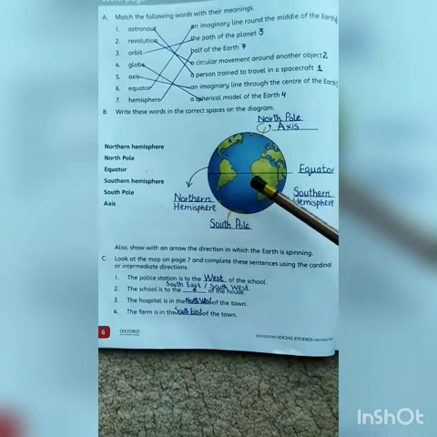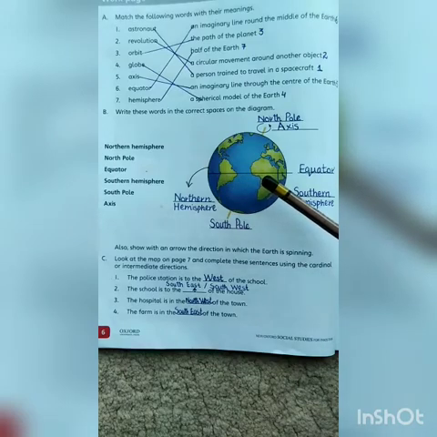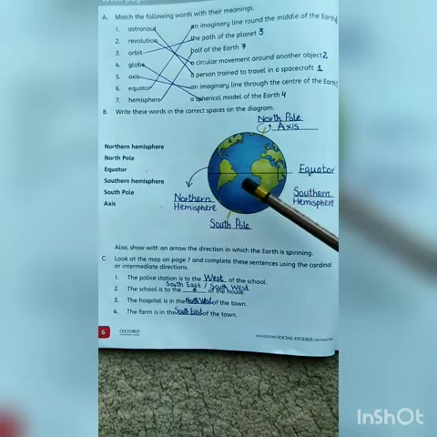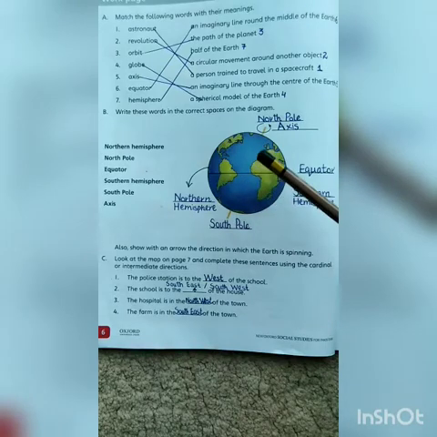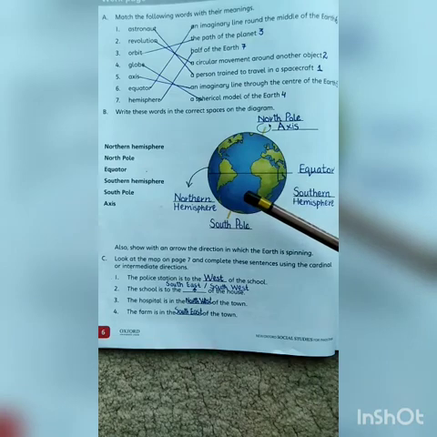So this imaginary line that is passing through the middle of the earth is called equator. So this is the equator. Equator divides the earth into two halves or two hemispheres. Northern hemisphere and Southern hemisphere.